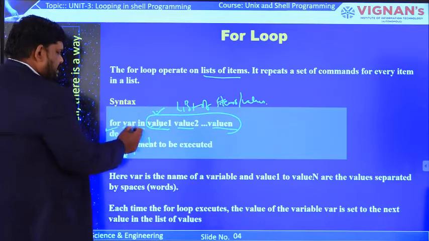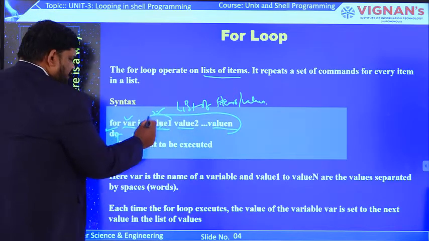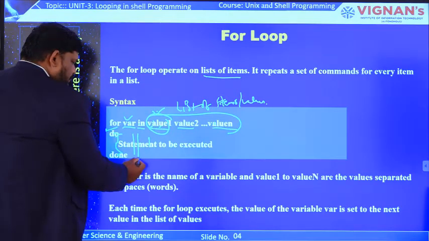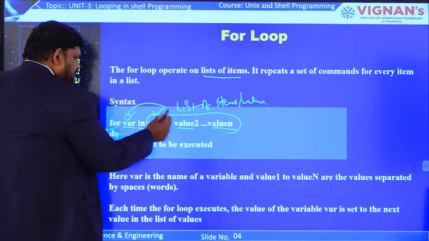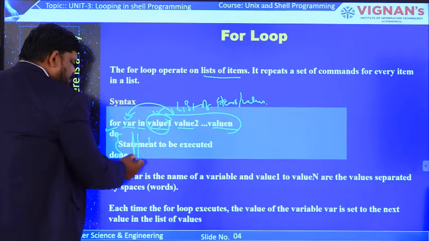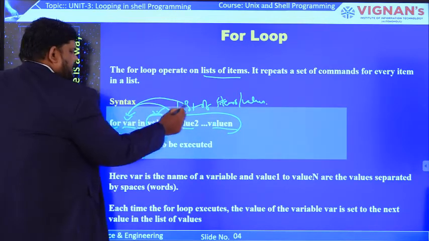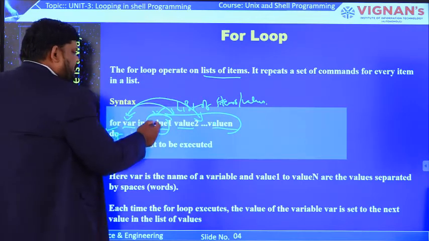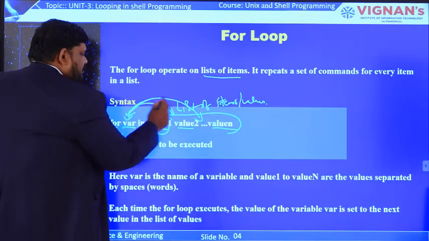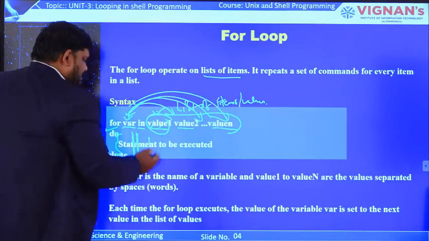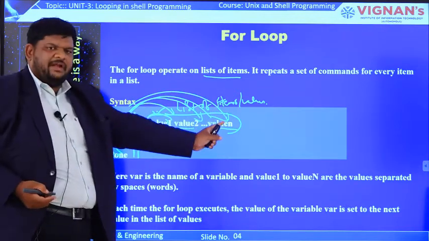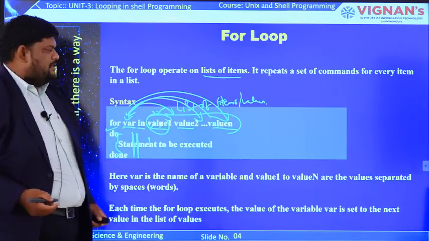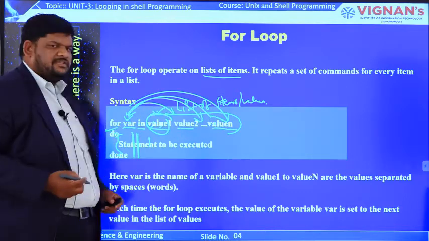Now first, the variable will take the first value. For this first value it will execute this entire loop. After that, the variable takes the second value, and again this loop will execute. Again the variable takes the third value, so again this loop will execute, like that. If only 5 values are there, value 4, value 5, like that. After that, when it reaches the end of the list of items, it will exit from the for loop. So in this way we execute a for loop.